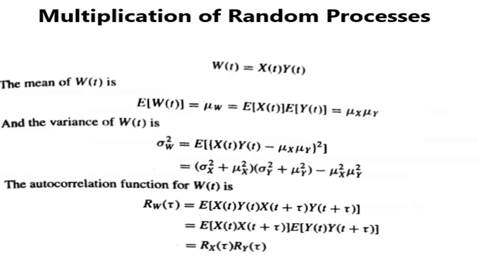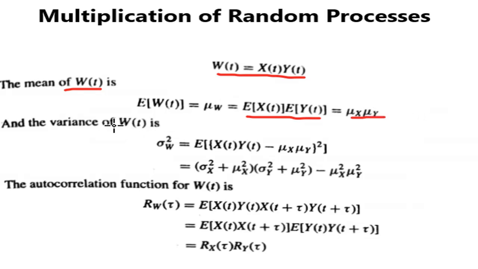Next, we are going to consider the multiplication of random processes. For that, consider two independent random processes x of t and y of t, and w of t is equal to the product of x of t and y of t. First case, we have to calculate the mean of w of t. We know that mean mu w can be written as expected value of x of t, y of t, or in other words, expected value of x of t multiplied by expected value of y of t. Expected value of x of t is mu x, whereas expected value of y of t is mu y. Therefore, mu w is equal to mu x mu y.